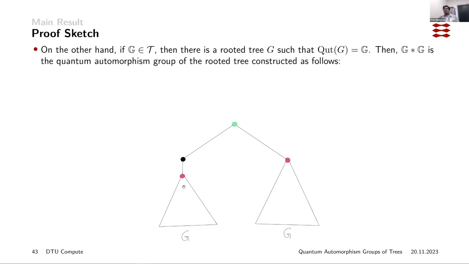So when we take the disjoint union, the quantum automorphism group of the disjoint union is 𝔾 * 𝔾. And then we use the forest to trees construction to conclude that the quantum automorphism group of this rooted tree is 𝔾 * 𝔾.